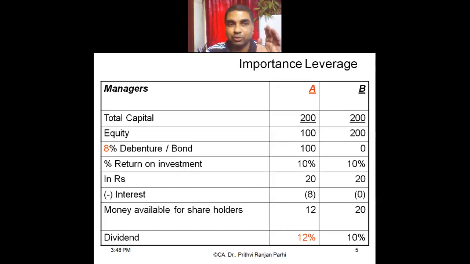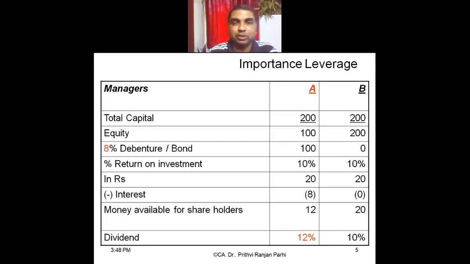In firm A, you can see the equity is 100 and the debt, represented by 8% debenture or 8% bond, is 100. Firm A, equity is 100, debt is 100. And what is the position of firm B? Only equity. Equity is how much? 200. So equity 200, debt is 0.